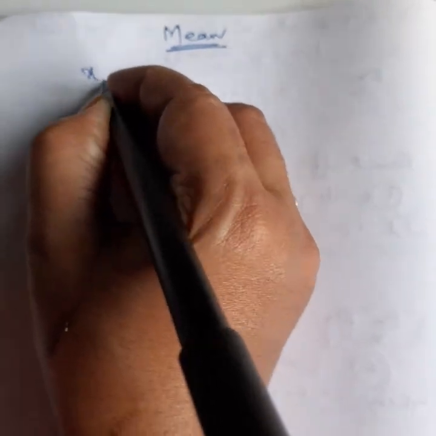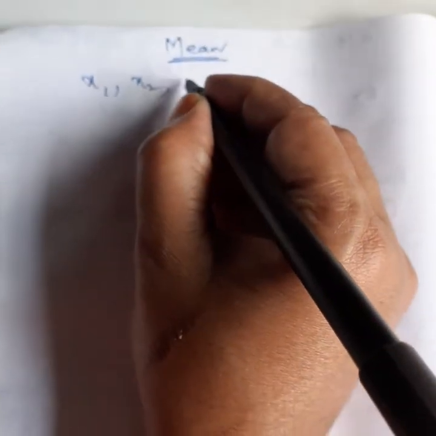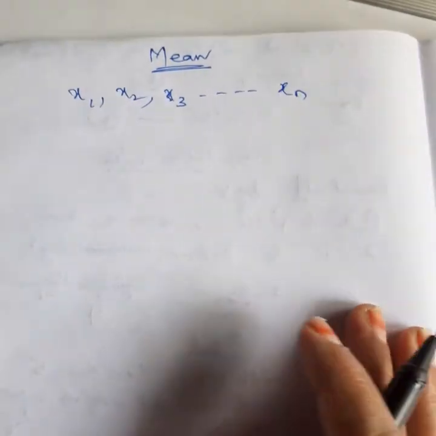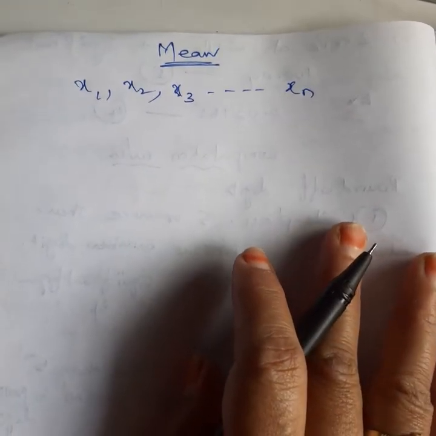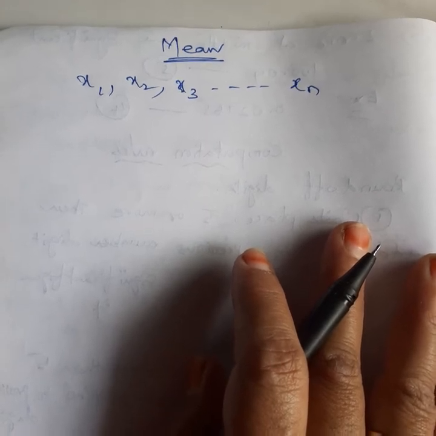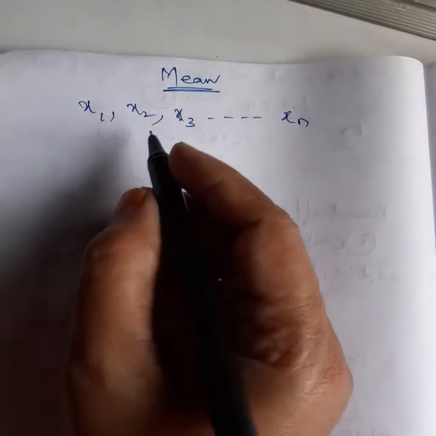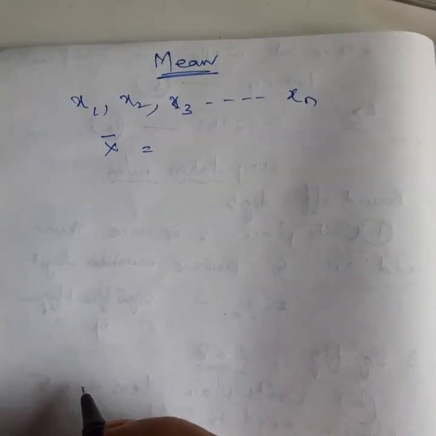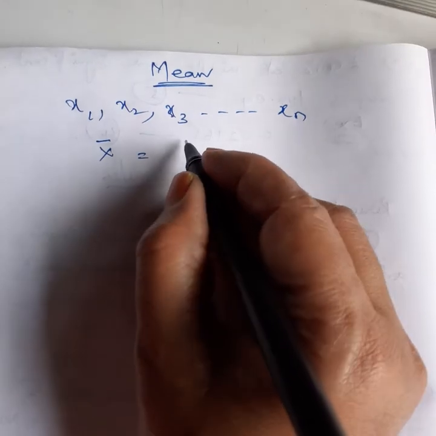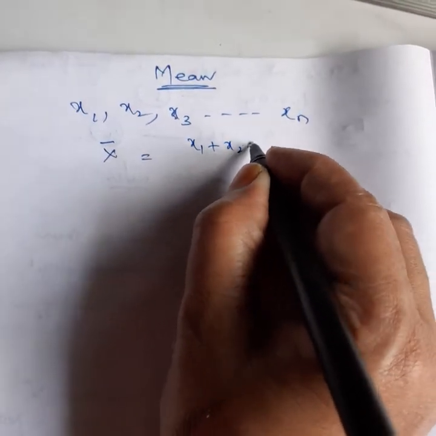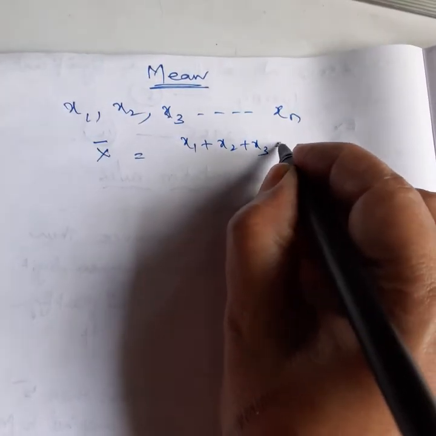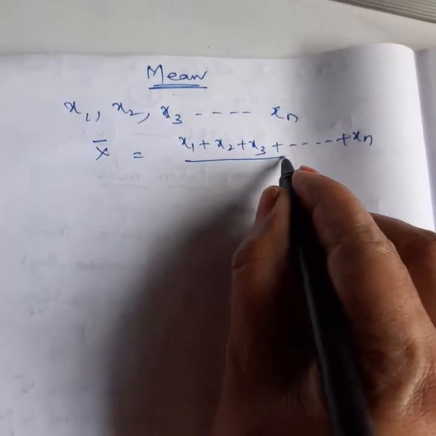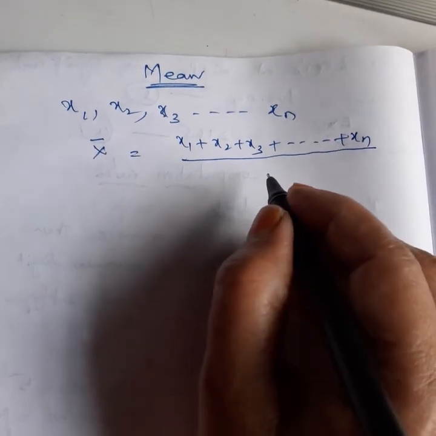Let us suppose we have some values calculated. We have a measurement with some values x1, x2, x3 and so on up to xn. In such conditions, how will we get the mean? Mean is represented with x bar, which is equal to the summation of these measurements, or observations, divided by the number of observations.